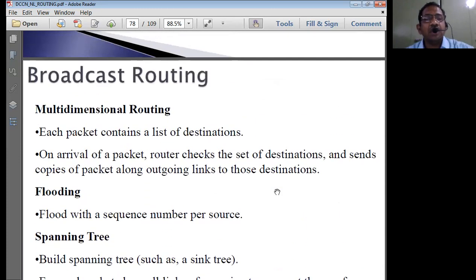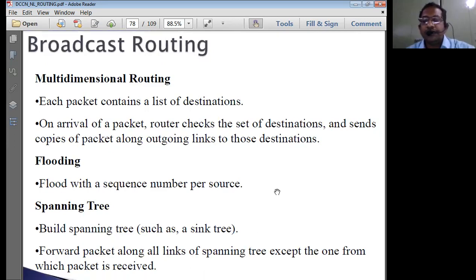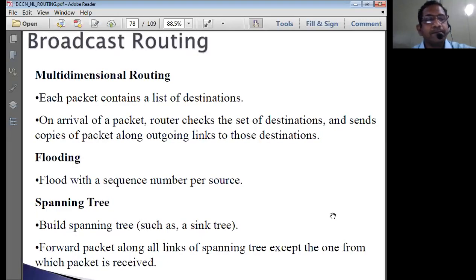Then the last one is the broadcast type of routing algorithm. Now there is a difference between broadcasting and flooding. We get confused with the meanings of broadcasting and flooding. So the last routing algorithm is the broadcast routing algorithm, and we have various subtypes in it. As I said, flooding and broadcasting are the two confusing kinds of routing algorithms.